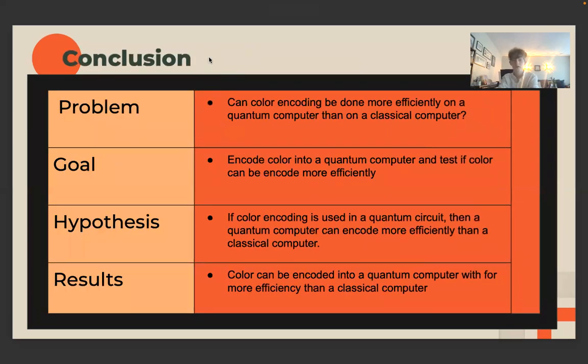In conclusion, my problem was, can color encoding be done more efficiently on a quantum computer than a classical computer? And my goal was to encode color in a quantum computer and test if color can be encoded more efficiently. I believed that if color encoding is used in a quantum circuit, then a quantum computer can encode more efficiently than a classical computer. And my results showed that colors can be encoded into a quantum computer with far more efficiency than a classical computer.